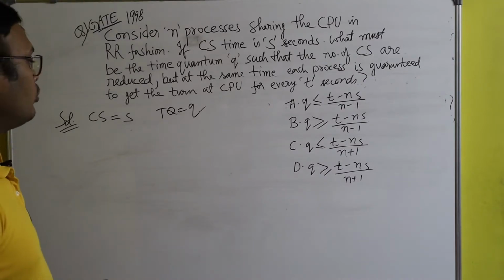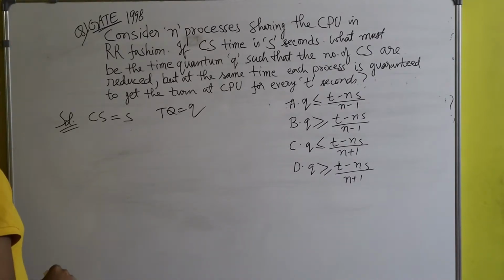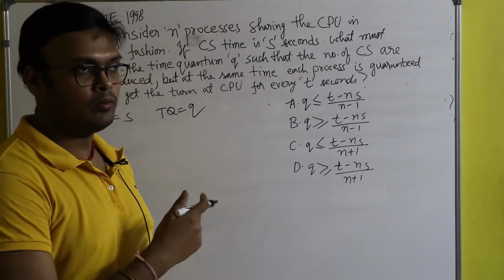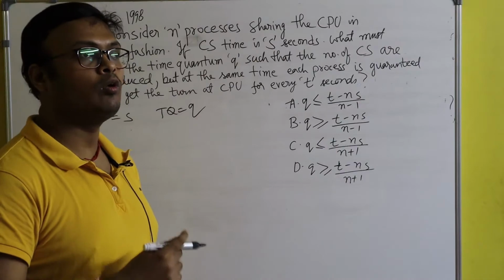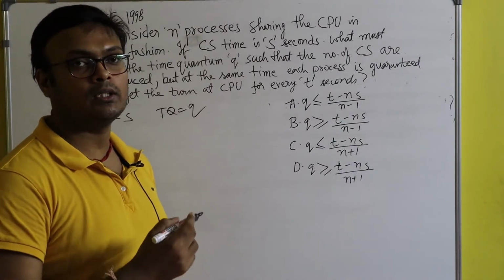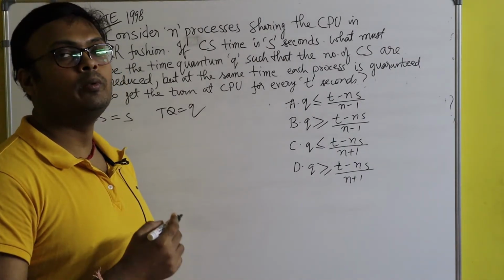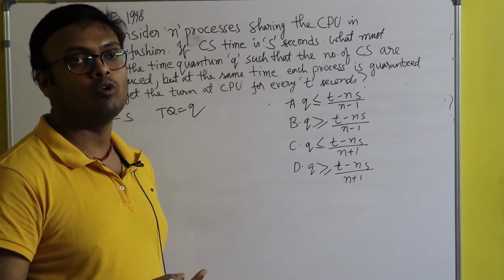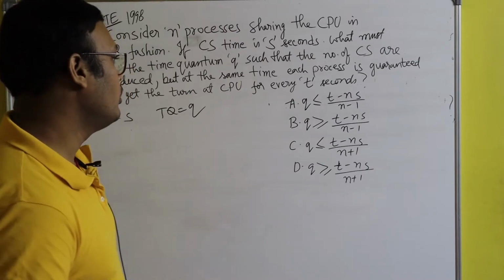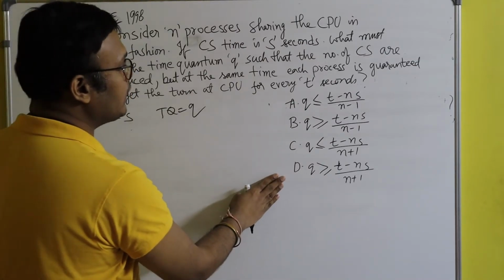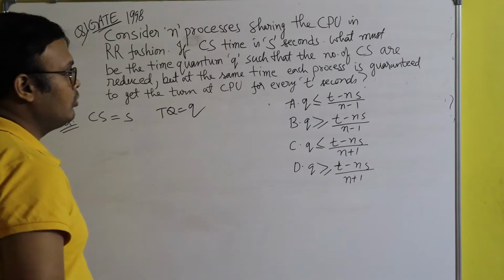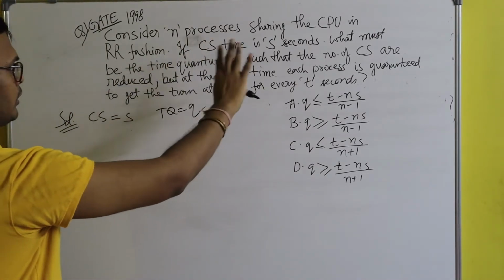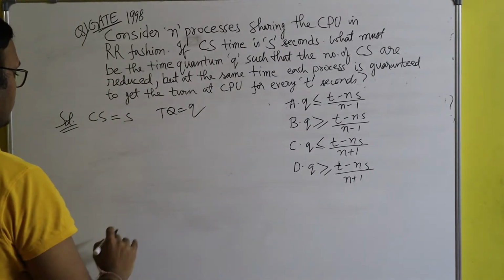So here I tell you what they want to say. Generally, in all the questions we have solved till now regarding the round robin CPU scheduling algorithm, the time quantum used to be given in the question. But here in this question, they are asking for the time quantum. Here time quantum is not given. Options A, B, C, D are there, and we have to select one option. So now let's solve it. Don't worry, I will tell you the meaning of this question with this figure.